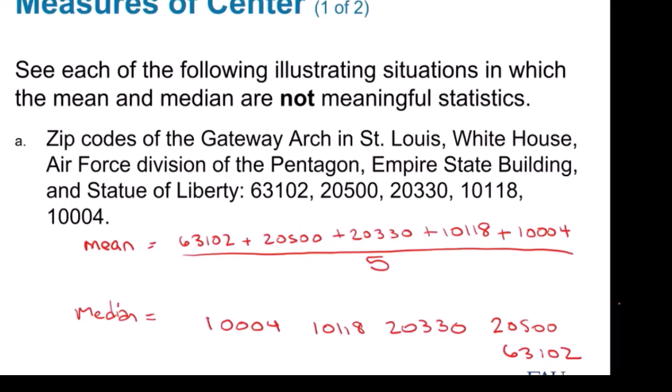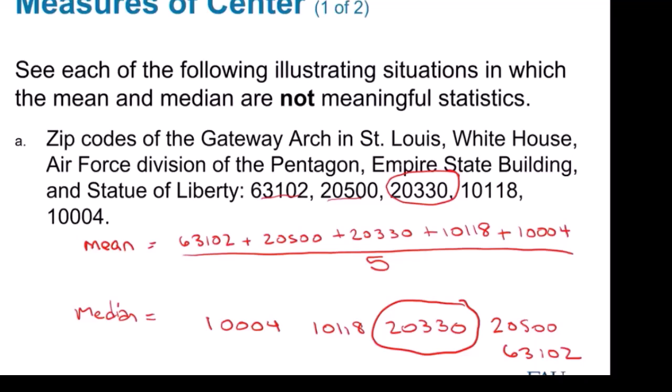And the same thing is true for the median. If I want to find the median, I have 5 numbers. This number right here is the middle. It represents the Air Force Division of the Pentagon. What exactly does that give me? It's meaningless as a number, even though it is a number. We wouldn't add that with something else.